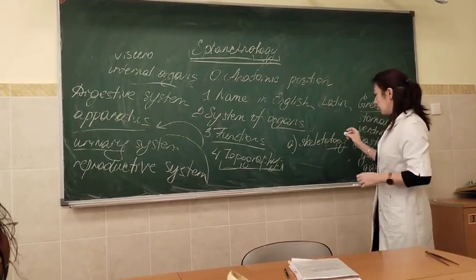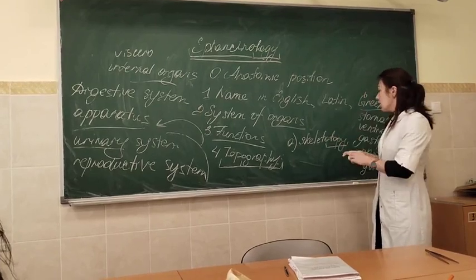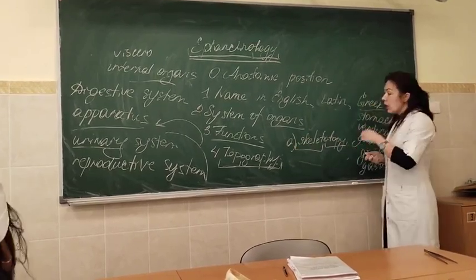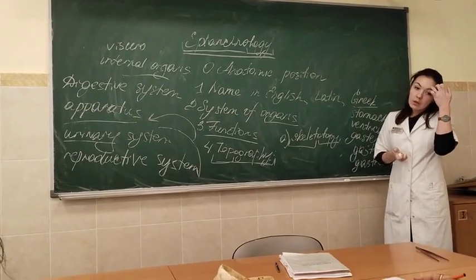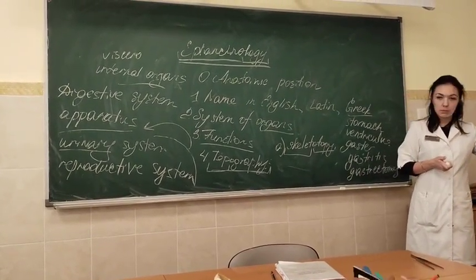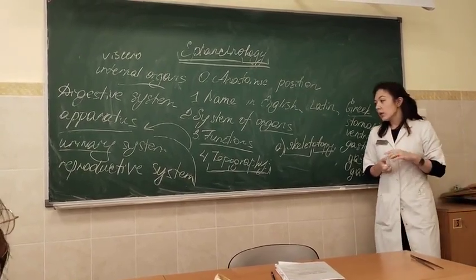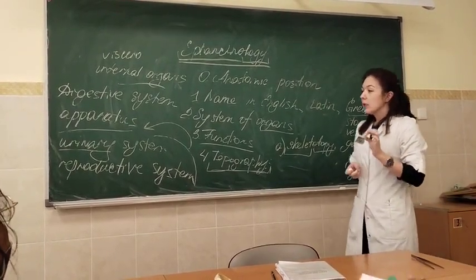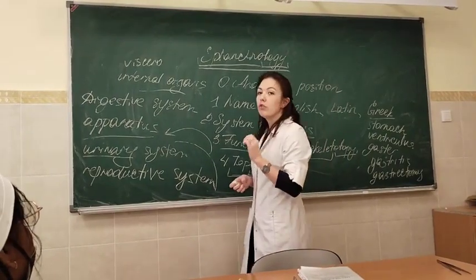Skeletotopy. Topo means place. Skeleton means skeleton. So skeletotopy is the location of the organ in relation to the bones. Usually we describe skeletotopy in relation to the axial skeleton.